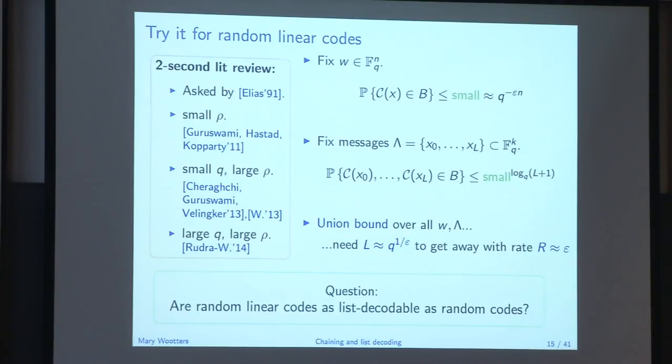For small fields, the thing that Sid was asking about earlier, the question has basically been solved by works of Cheraghchi, Guruswami, and Velingker and myself a few years ago, which do use sort of ideas in this area, but you don't really need a chaining argument to do it. And then for large Q, that's what I'm going to tell you about today, which is this joint work with Atri Rudra.